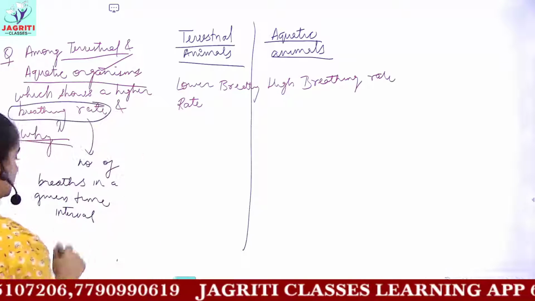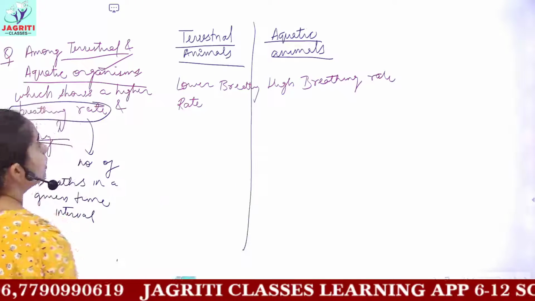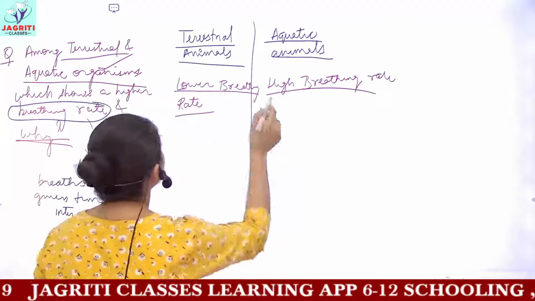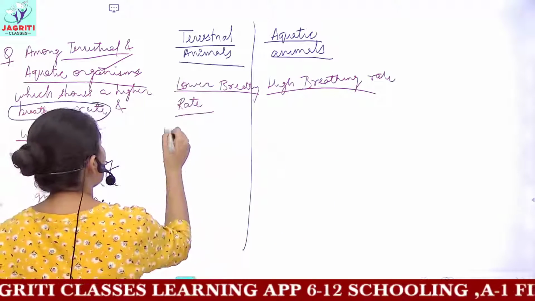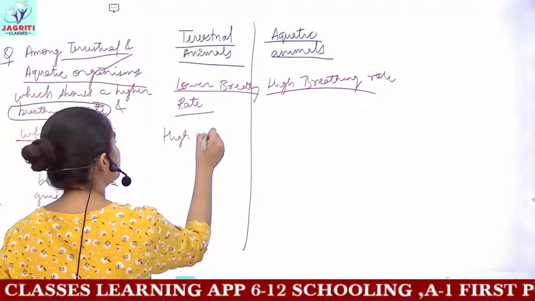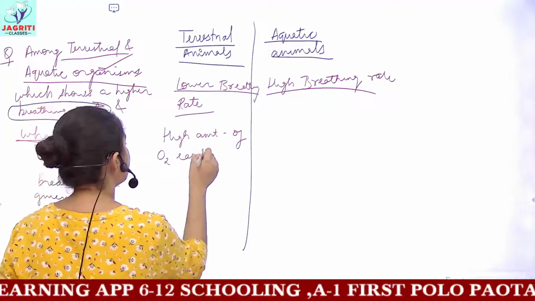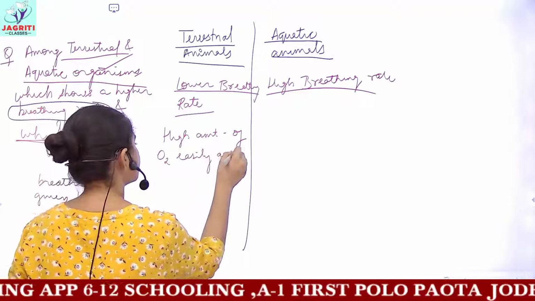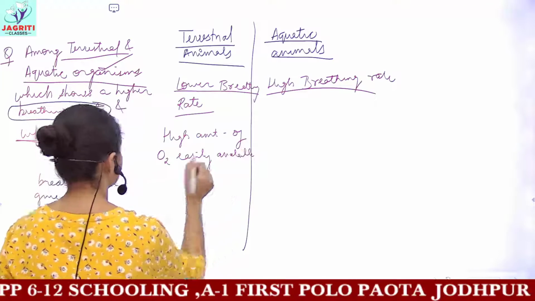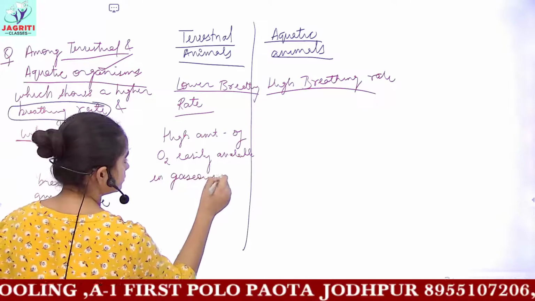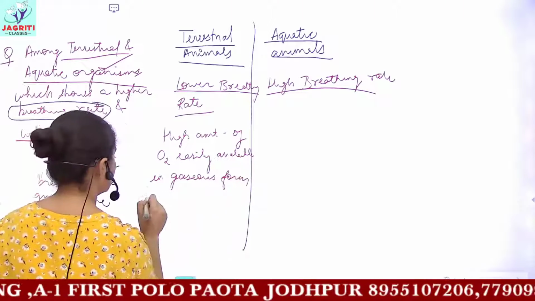And why so? Now let's see. What is the reason for their lower breathing rate and higher breathing rate? Because in terrestrial animals you have a high amount of oxygen easily available in gaseous form in the environment.